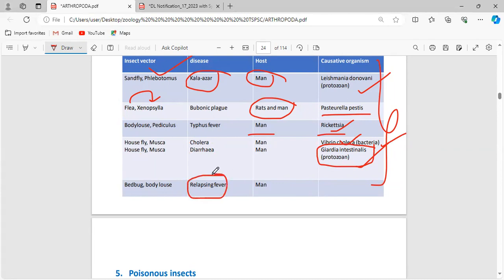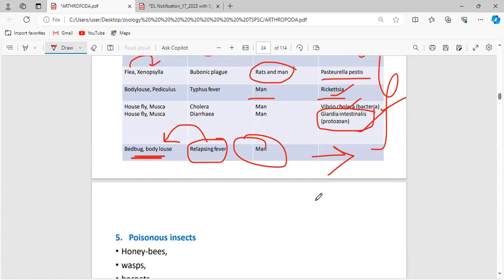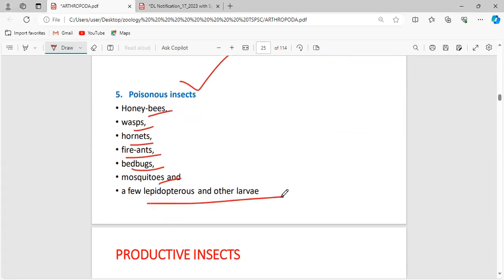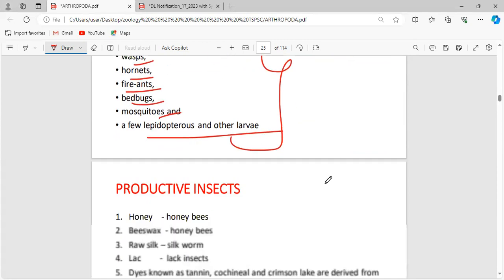Now, relapsing fever, the insect vector is the bedbug or the body louse. The pathogen has not been discovered up to now. And what are all the poisonous insects? Honeybees, wasps, hornets, fire ants, bedbugs, mosquitoes, and a few lepidopterans and other larvae. All these insects are also poisonous in nature.